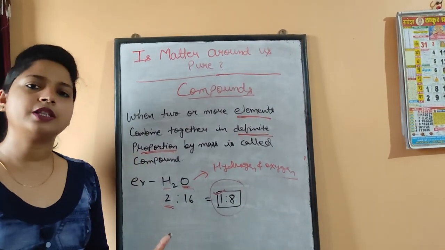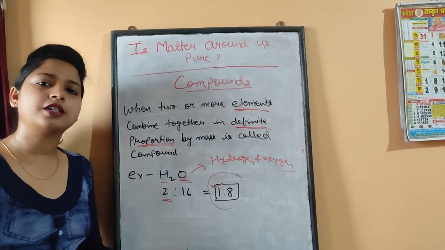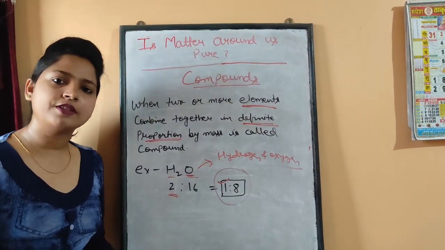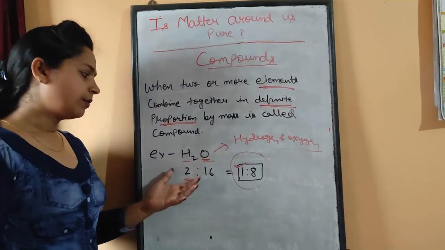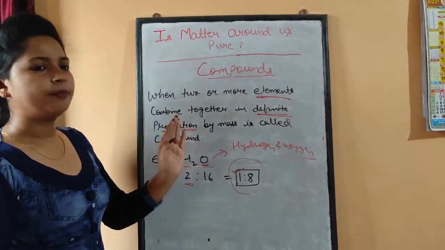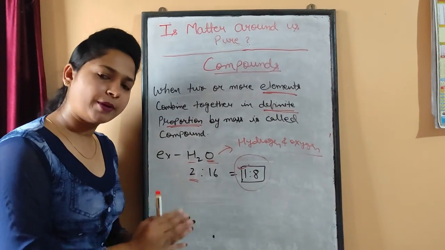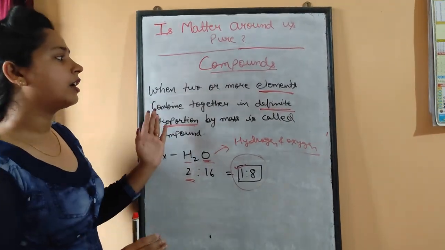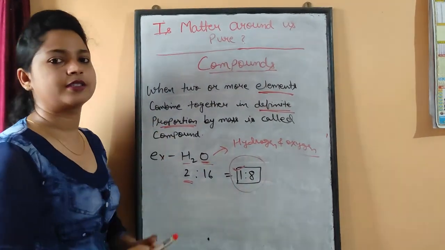Now all the properties of compounds are slightly different from those of the elements. It doesn't exhibit the same physical properties, because we have different kinds of atoms here. It is not made up of the same kind of atoms. So the difference between elements and compounds is that an element is made up of the same kind of particles, or atoms, and compounds are made up of different types of elements.